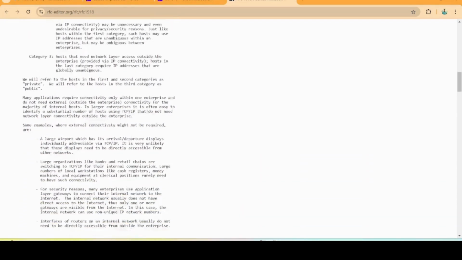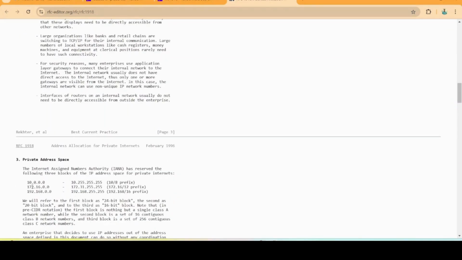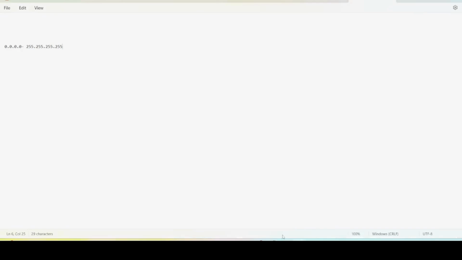And here they have mentioned 3 types of IP address ranges. These 3 are public IP addresses. Until 223 there is class B. You can see these are the private IP addresses: here 10, 172, 192.